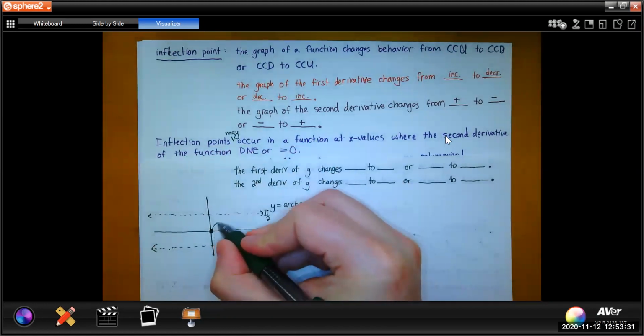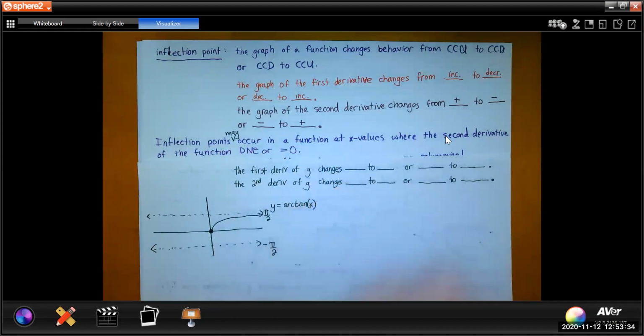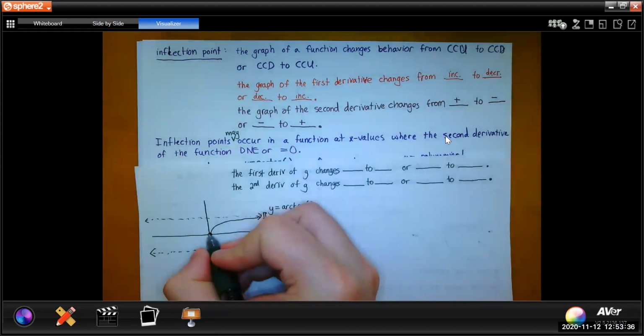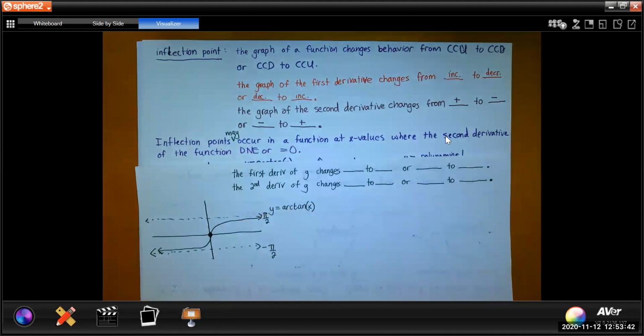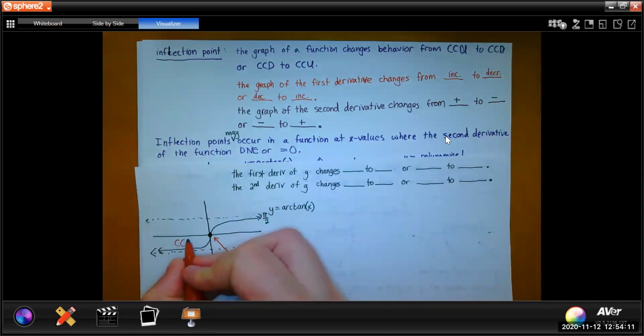and the graph has this shape from x equals 0 to infinity, and then this shape as x goes from negative infinity to 0. Okay, so look at that right there. The point I've marked, (0, 0), is an inflection point. How do I know this? Well, because I know math, but how could you know this? Do you see the part from negative infinity to 0, that part right there? That part right there is concave up.